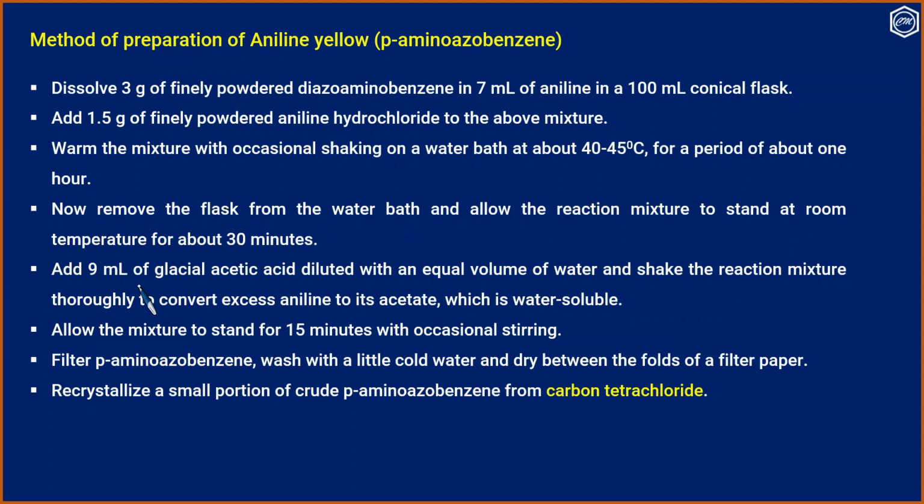for about 30 minutes. Add 9 ml of glacial acetic acid diluted with an equal volume of water and shake the reaction mixture thoroughly to convert excess aniline to its acetate, which is water soluble. Allow the mixture to stand for 15 minutes with occasional stirring. Filter the para-aminoazobenzene, wash with a little cold water and dry between the folds of a filter paper. Recrystallize a small portion of the crude para-aminoazobenzene from carbon tetrachloride.